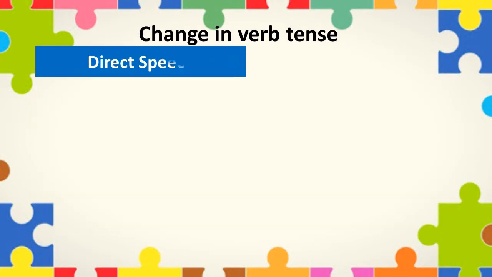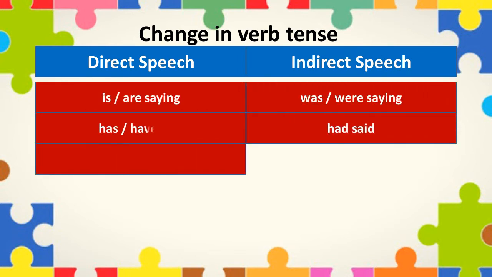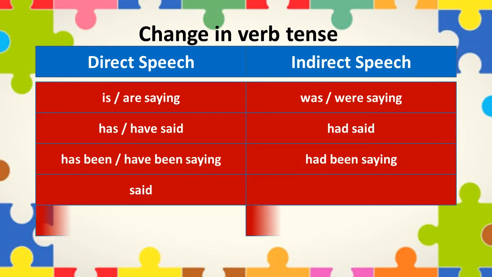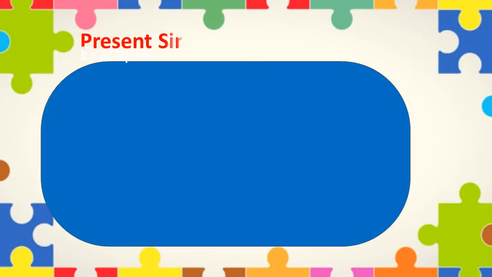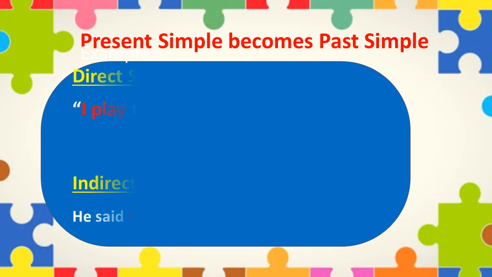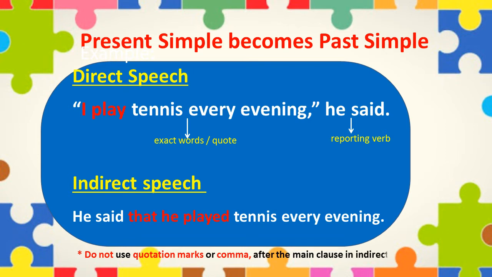Now, let us understand how to change sentences given in direct speech to indirect speech. Here's a sentence which we are going to change from present simple to past simple. The sentence in direct speech is, "I play tennis every evening," he said. So in indirect speech, it will become, "He said that he played tennis every evening."